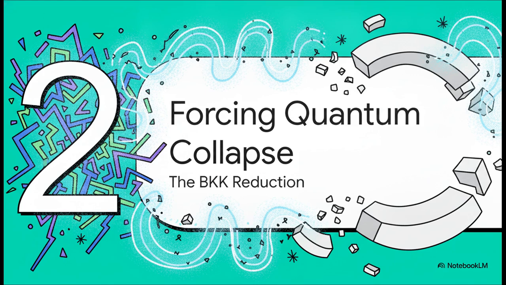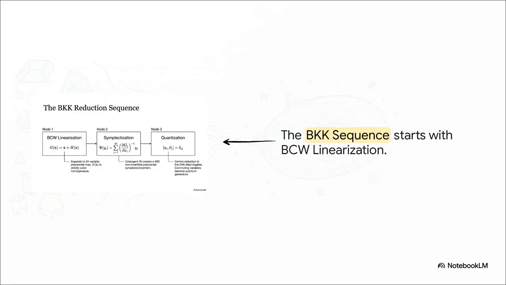Moving right along to section 2, forcing a quantum collapse, the BK reduction. Okay, so we know pure algebra fails at this boundary, right? Let's look at how that failure fundamentally breaks down quantum space itself. This brings us straight to the BKK reduction sequence equations. Take a look at the BCW linearization, where g(x) = x + h(x). This map explodes into a massive 24-variable polynomial map, where h(x) is strictly cubic homogeneous. Honestly, this is the absolute foundation of the complex geometry we are about to untangle.